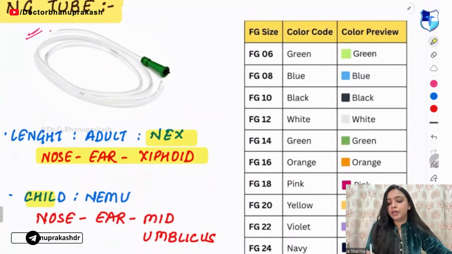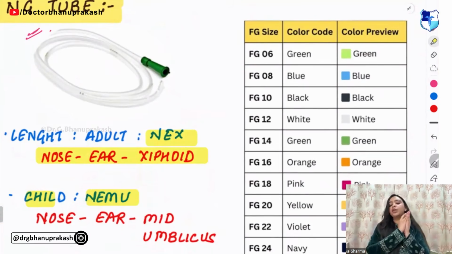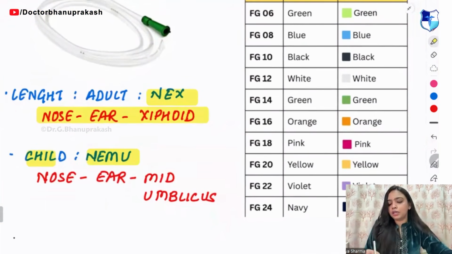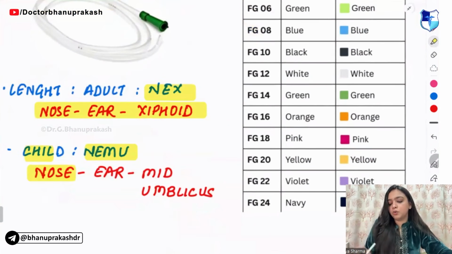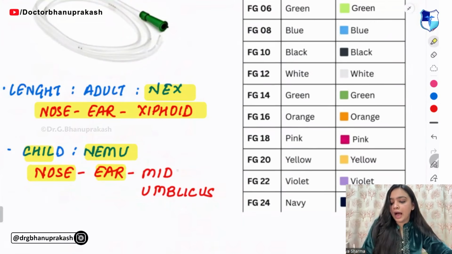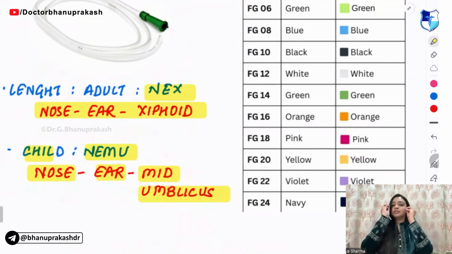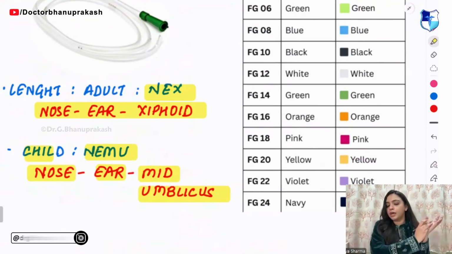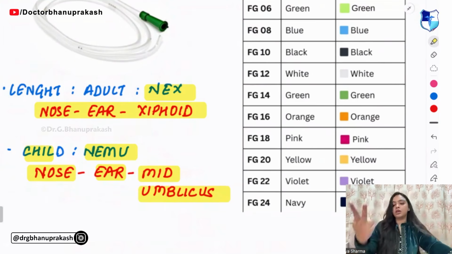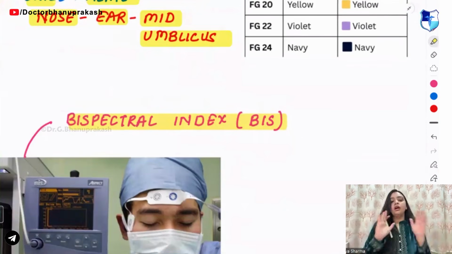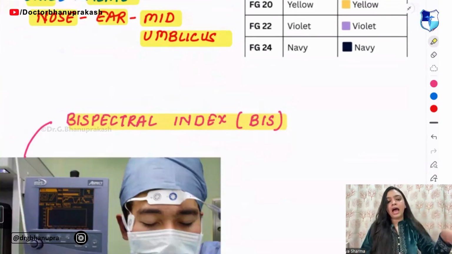Then, for child, you can follow the mnemonic of Nemo. You know what is Finding Nemo? There was a cartoon. Okay, so Nemo is nose, ear and mid umbilicus. In children, you have to see the mnemonic of Nemo. This much is clear to you guys? Have I made this much clear? So that we can move on.